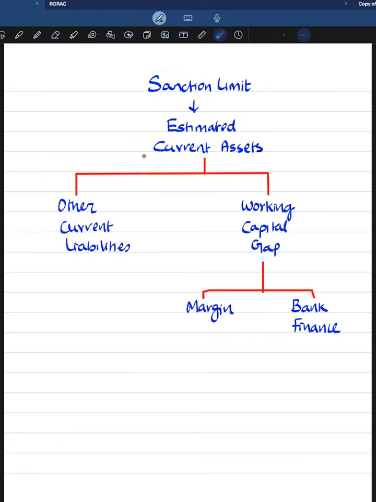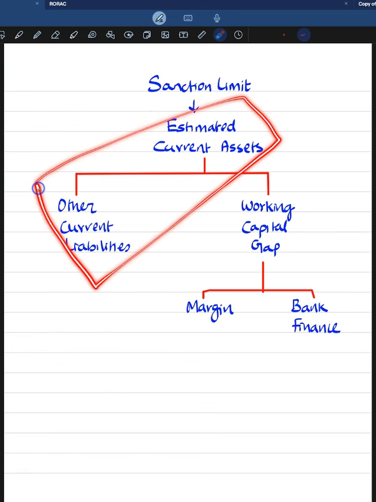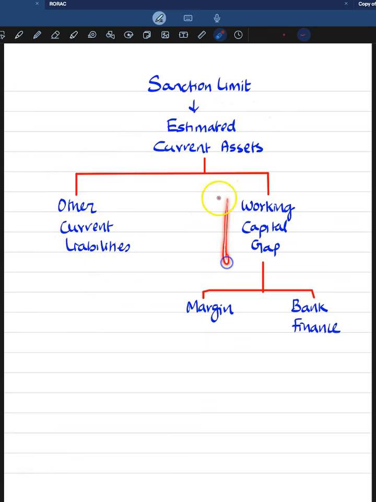If you take the large exposures, large cases, the working capital credit facility, that is CC, is sanctioned on the basis of estimated current asset, right? It means from the estimated current assets, other current liabilities are deducted and working capital gap is arrived, and this gap has to be funded by the borrower through margin, and balance portion is what bank finances.